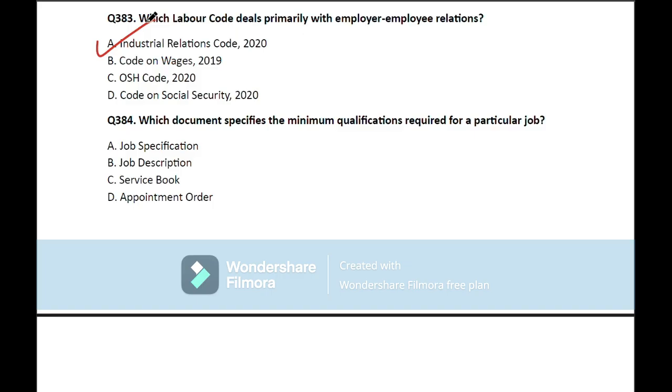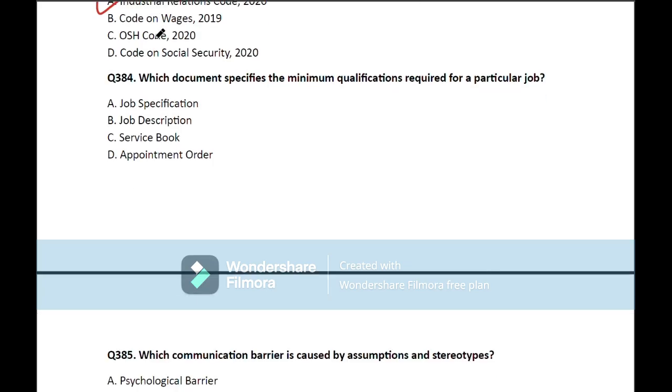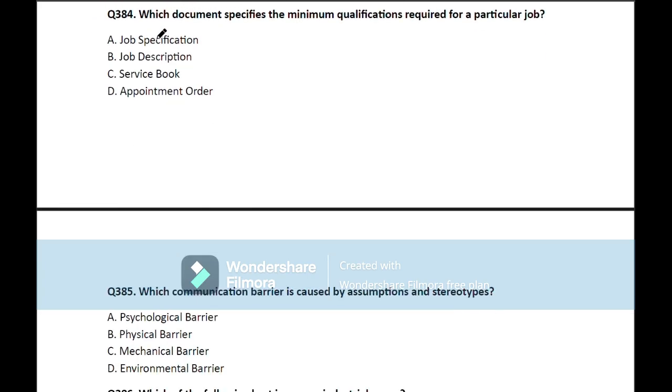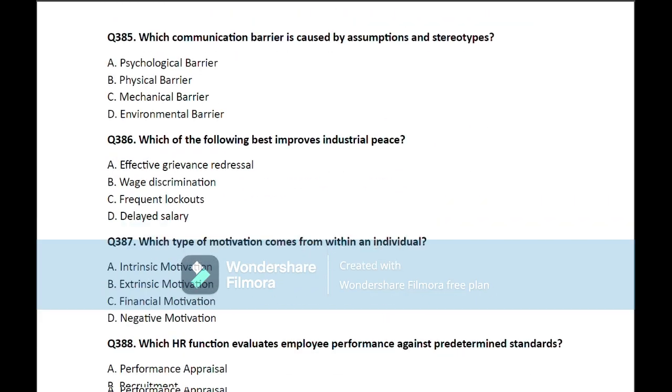Question number 384. Which document specifies the minimum qualification required for a particular job? So here the correct answer is job specification. Move on to the next question.